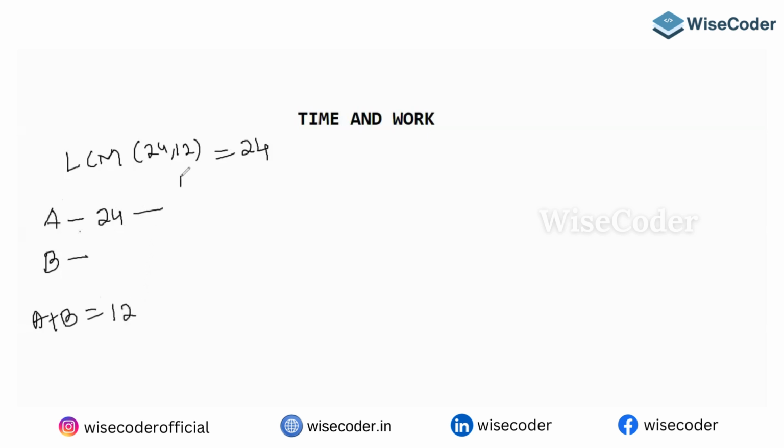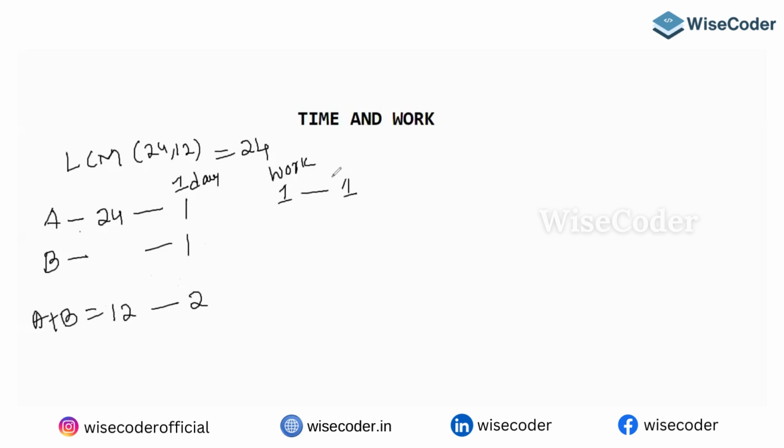So A will eat 24 chocolates in 24 days. So one day, how many chocolates will he eat? One. Simple logic. A and B together eat for 12 days, so every day they'll eat two chocolates. A and B two, A alone one. So can I say B also eats only one chocolate? Yes. So in one day he will eat one chocolate.